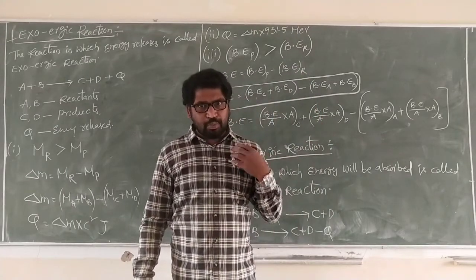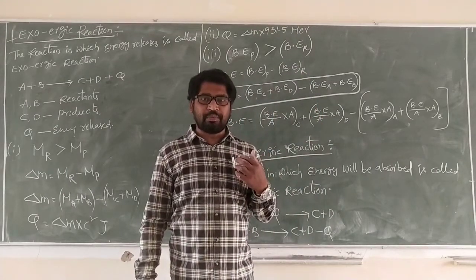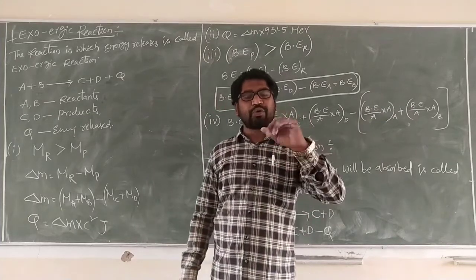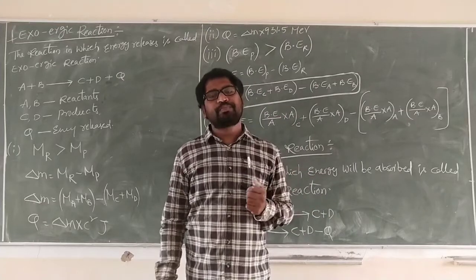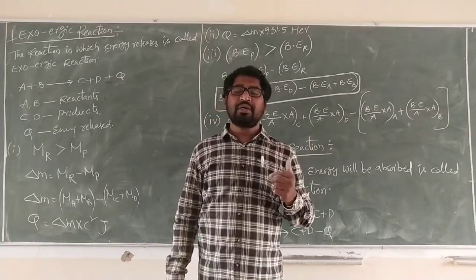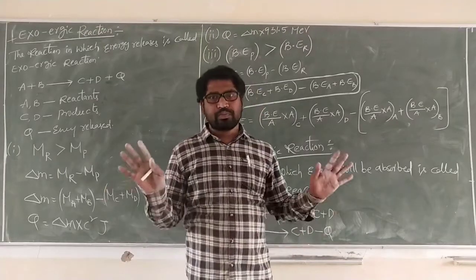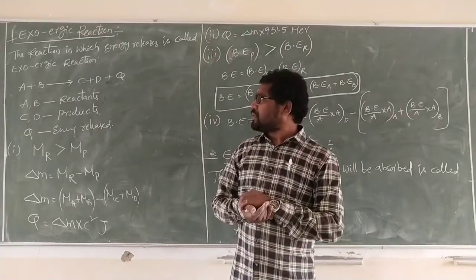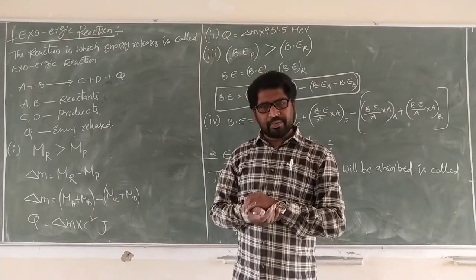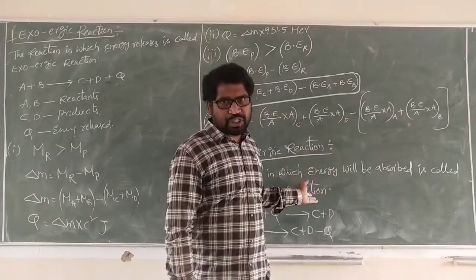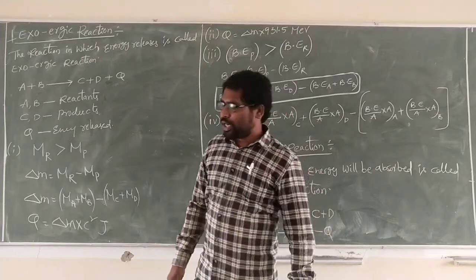We know the first law of thermodynamics: the amount of energy given to the system is utilized in two ways, to increase internal energy and to do work. Here also, according to the sign convention, release is positive and absorption is negative. This is the thing. Endoergic is the reverse process of exoergic. The reverse process of exo gives us endo.